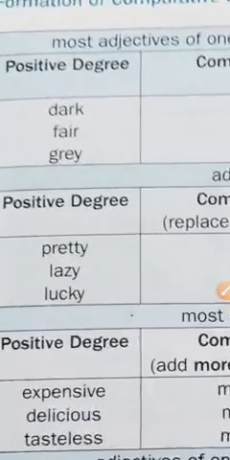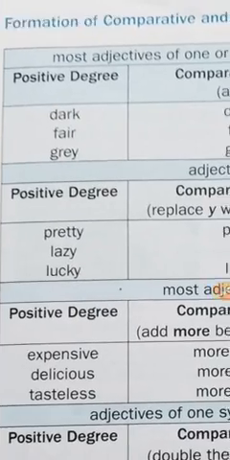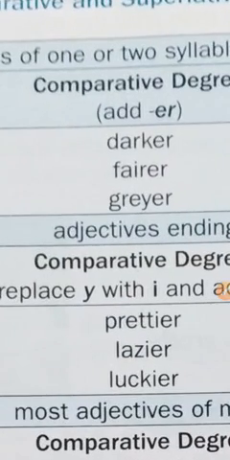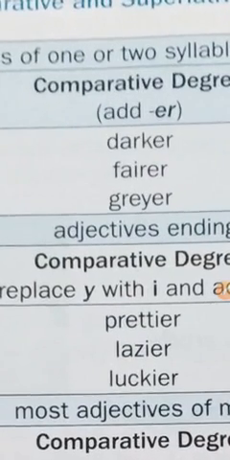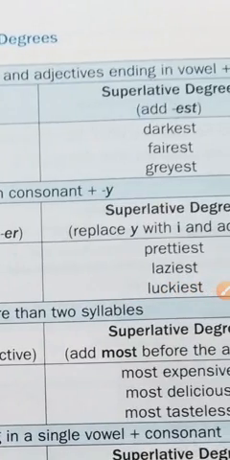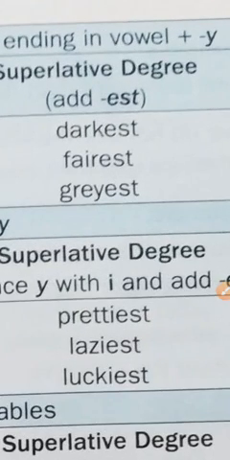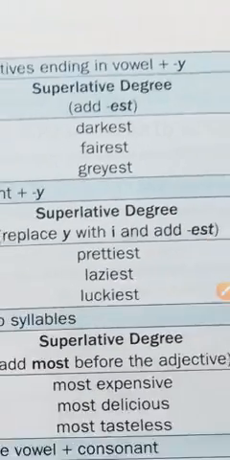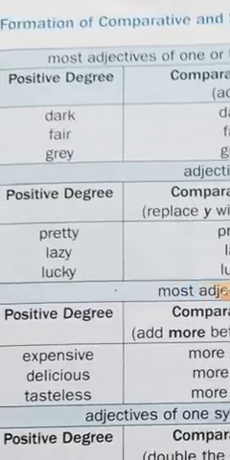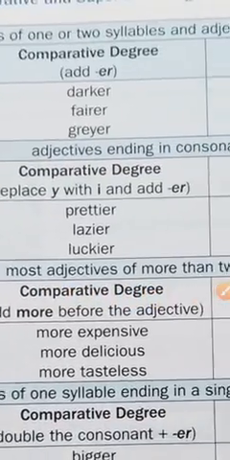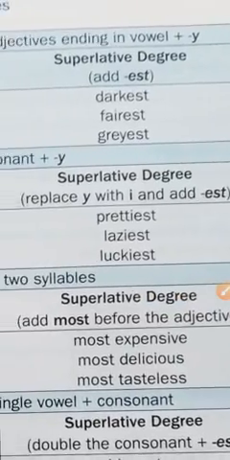Generally, the positive degree is the word dark. When you make the comparative degree we add er, and in the superlative degree we add est. It means dark, darker, darkest. Darkest is the superlative degree. In this way, fair, fairer, fairest. Grey, greyer, greyest.